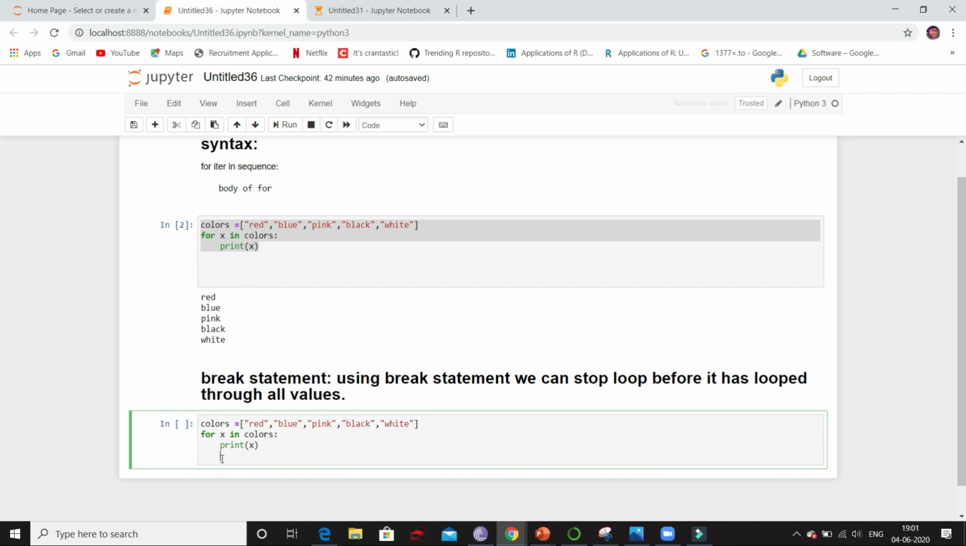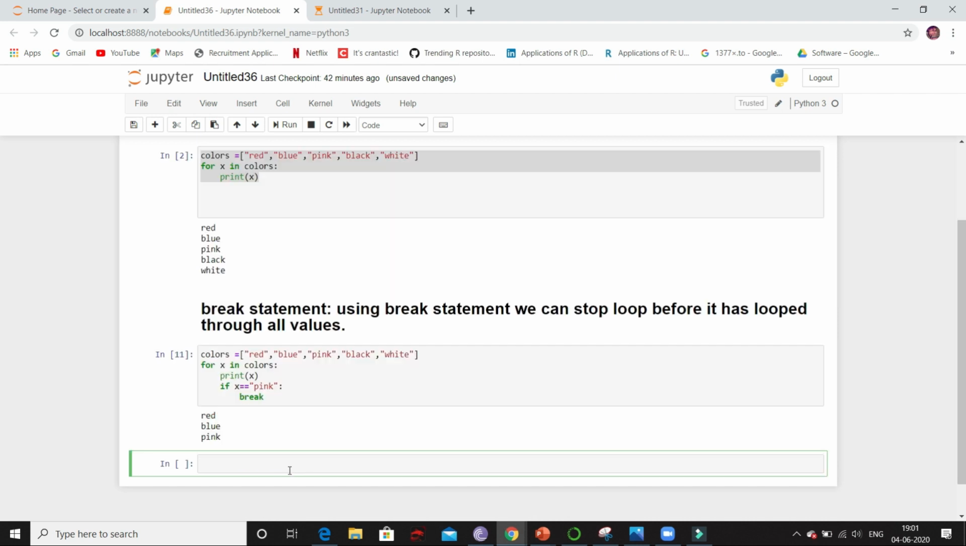For that, I have to give condition. That is, if x value is equal to pink, then it has to break. So I will tell break. Now if I run, it will loop until pink. It won't loop black and white, and you can see that. See, we got output only red, blue and pink. So using break statement, we can stop the loop before it has looped through all the values.